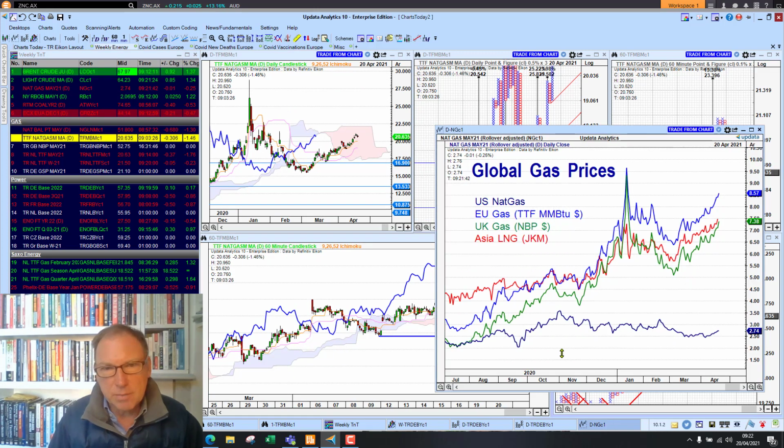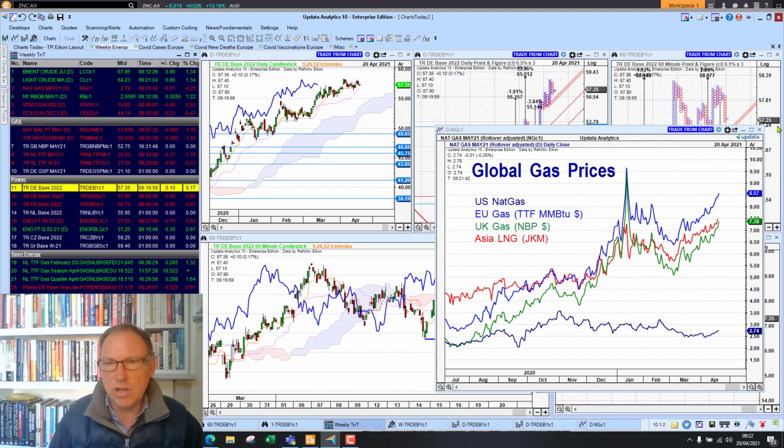We did post on LinkedIn yesterday global gas prices. We see TTF is really the main performer at the moment. LNG in the middle there, MBP and US gas underperforming. These charts are all normalized to MMBTU dollars, so we're seeing like with like.